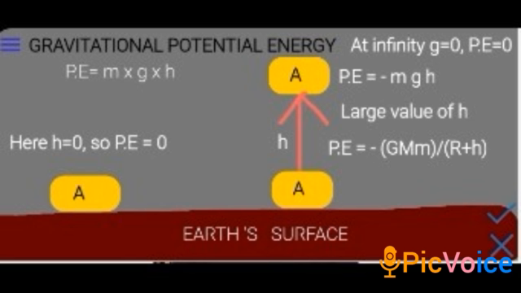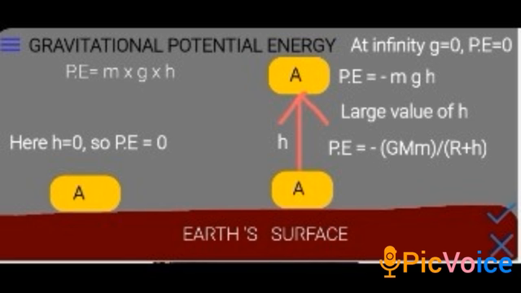More and more you go on increasing the height, the value of h goes on increasing, this value will go on decreasing. But since it is negative, it is actually coming more and more towards the positive. You know the maths, number line, negative numbers, okay? Minus 10, minus 9, minus 8, minus 7, minus 6, minus 5 come towards 0.